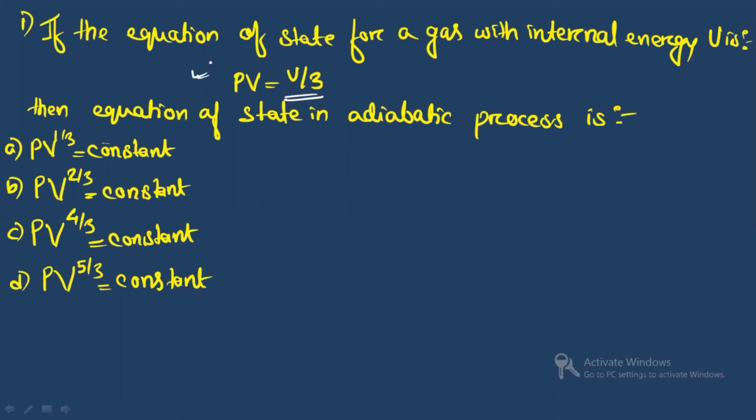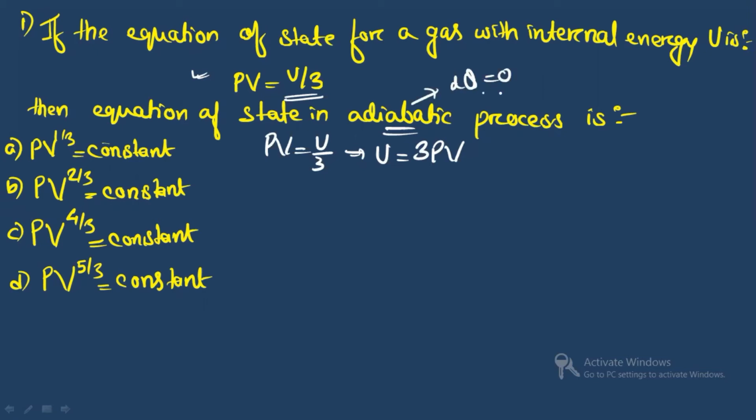This is the equation of state for a gas with internal energy. You have to find the adiabatic process equation. So you are given that PV is equal to U by 3. So from this you can write U is equal to 3PV.